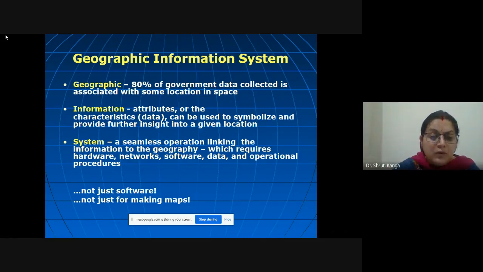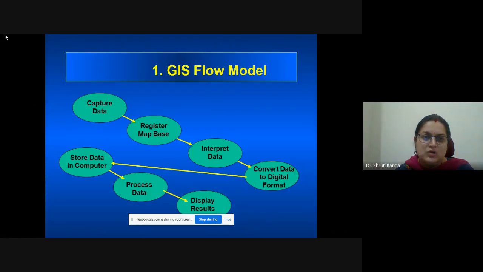When we are talking about a system, we are not talking about only a software. We are talking about a platform where we are able to integrate geographic and information in a single platform through different kinds of techniques which may involve hardware, networks, software, data, and operational procedures through which we can join this information. So this is all about the GIS.